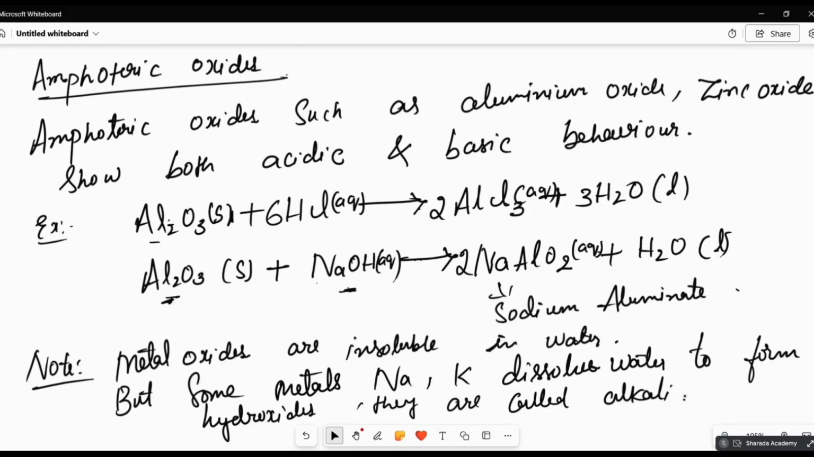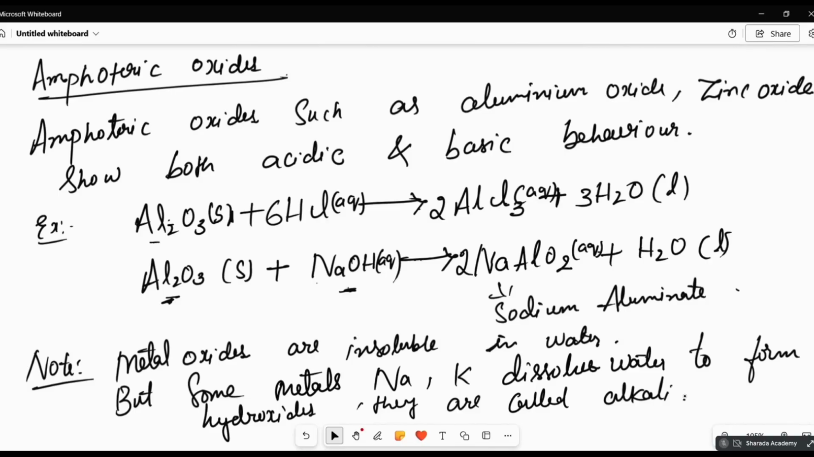Not all metal oxides are soluble in water. Metal oxides like potassium oxide and sodium oxide dissolve in the water, and they are called alkali. They are strong bases. When they dissolve in the water, you will get hydroxide.